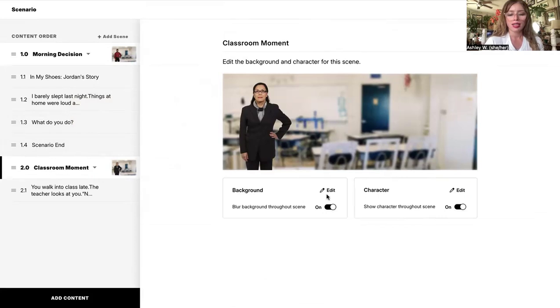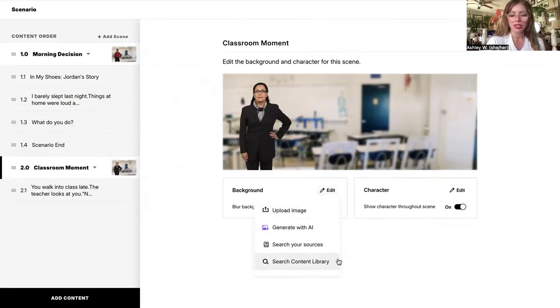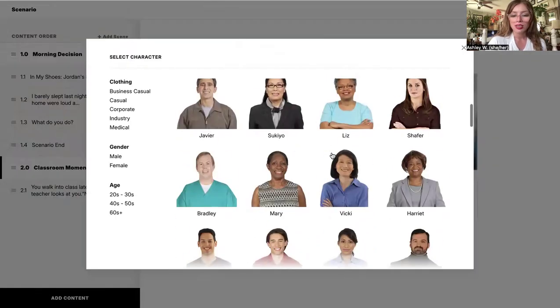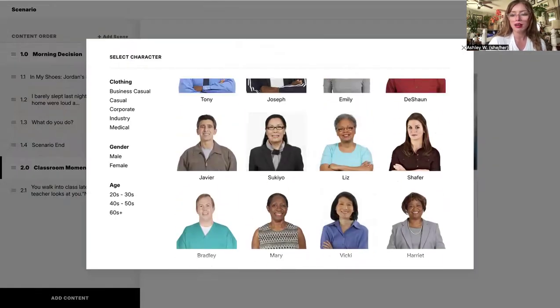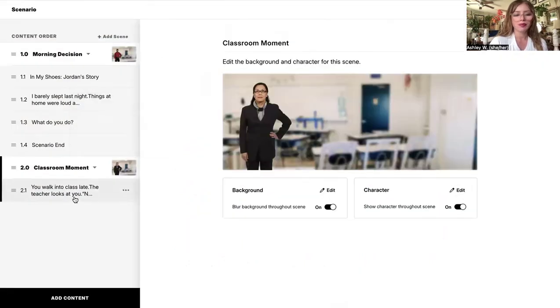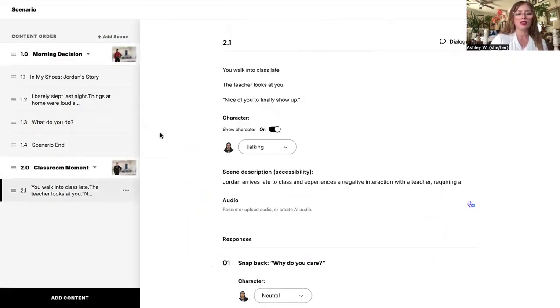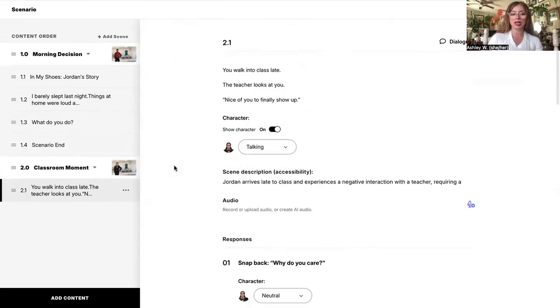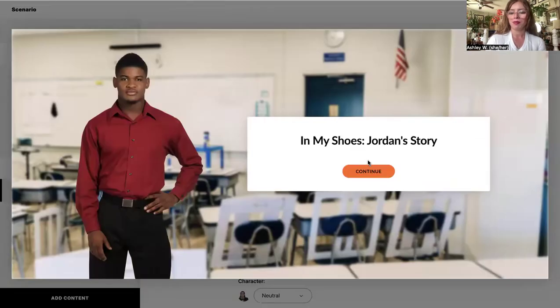So again, I edited the background by typing in classroom on search content library, and then I just found the best fitting character, which was this one right here. I selected her. And then you click on continue in the preview screen, and then it'll take you to our first decision-making process for students. So let's just take a look at the preview.